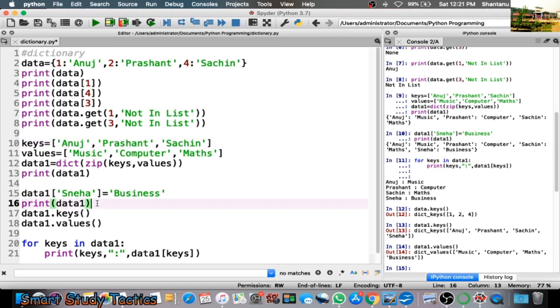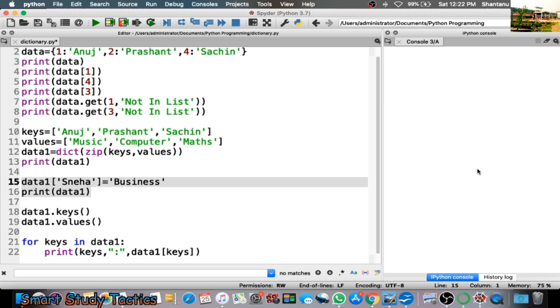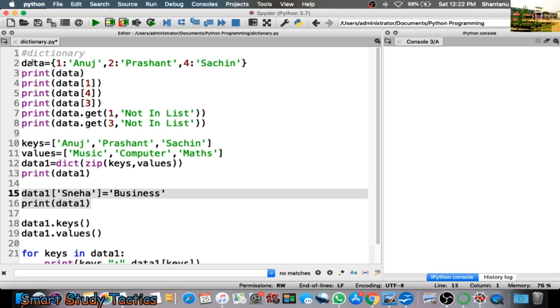Actually we were here when we added the values in the dictionary. Let me use another console so that it will be clear and easy for you to understand. We have talked about how to make the dictionary, how to access the values with the keys, and if we use get, we can put a message as well if we are not getting the values by defining a particular key. After that we used the keys and the values as lists, merged the lists as a dictionary and printed the dictionary.